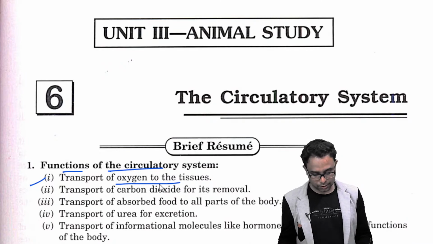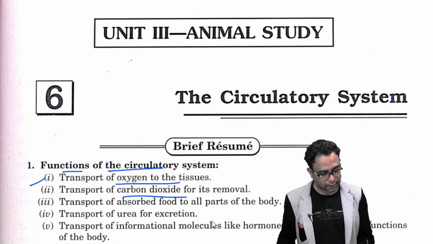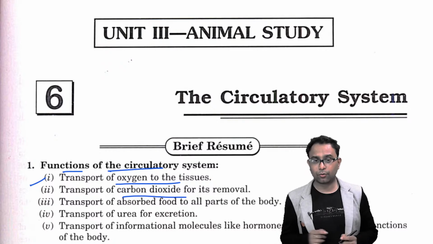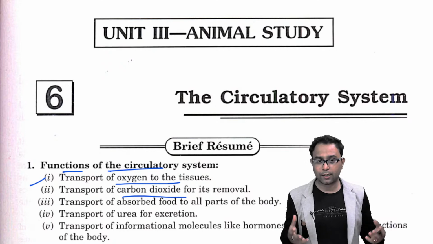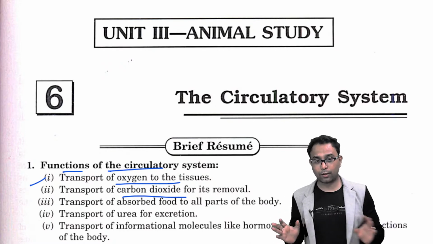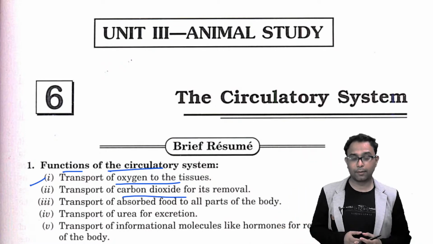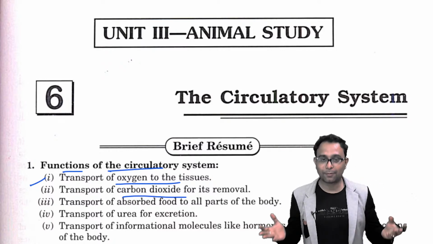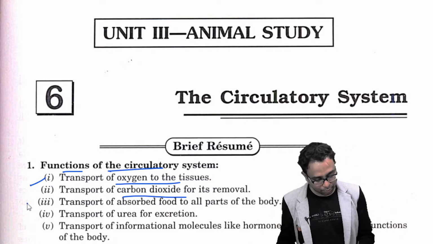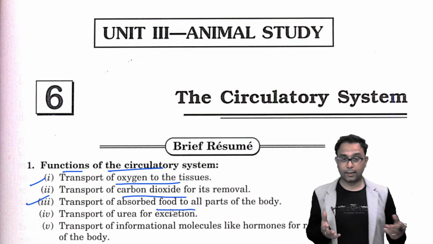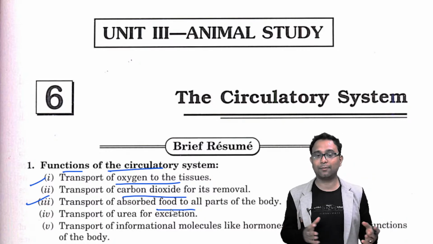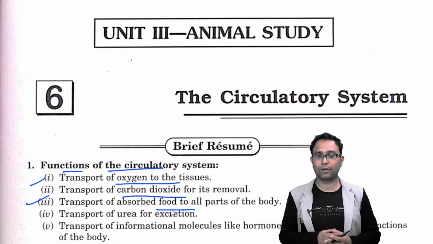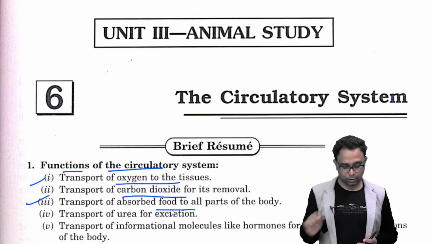Another important function is to transport the carbon dioxide, because you know the carbon dioxide is harmful to our body, so it is required to eliminate or exit out from our body. But how is it possible? By the help of the circulatory system. Another important function is transport of absorbed food. We take food because we need it for our survival, and this food is ultimately transported all over the body by the help of circulation.